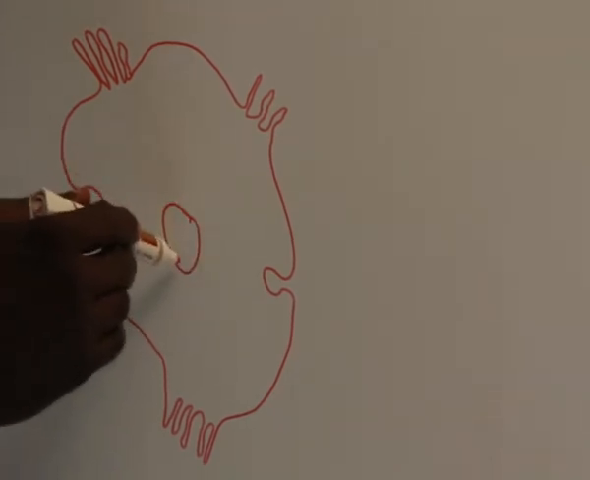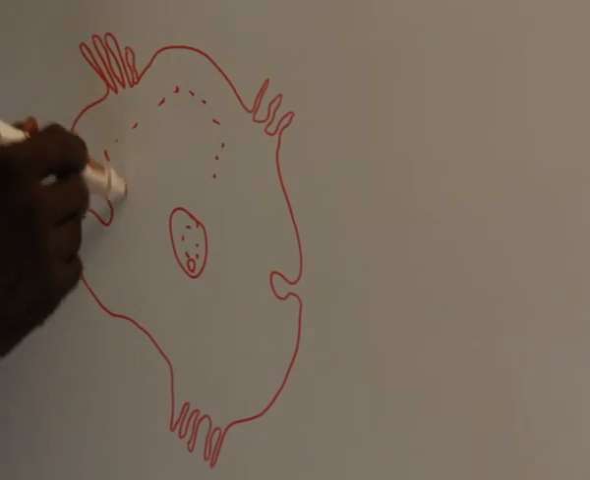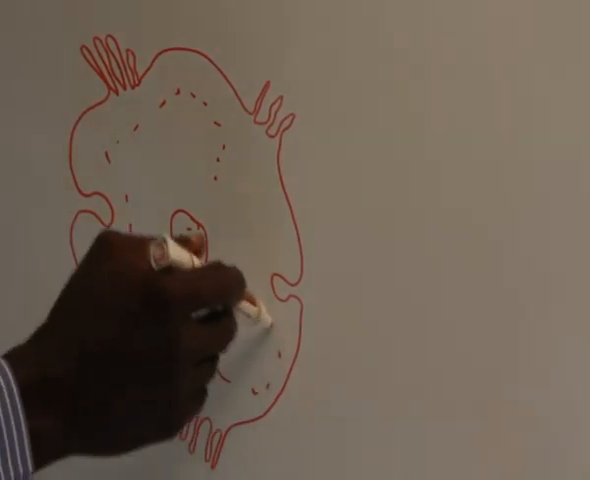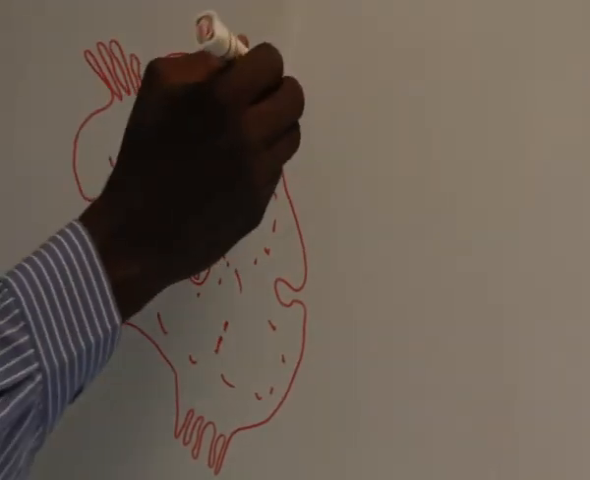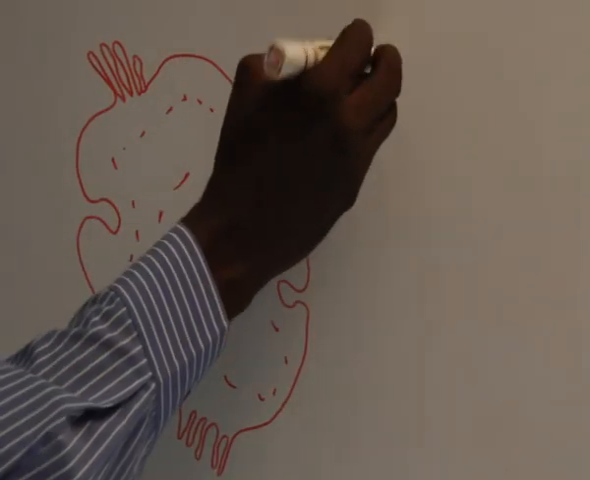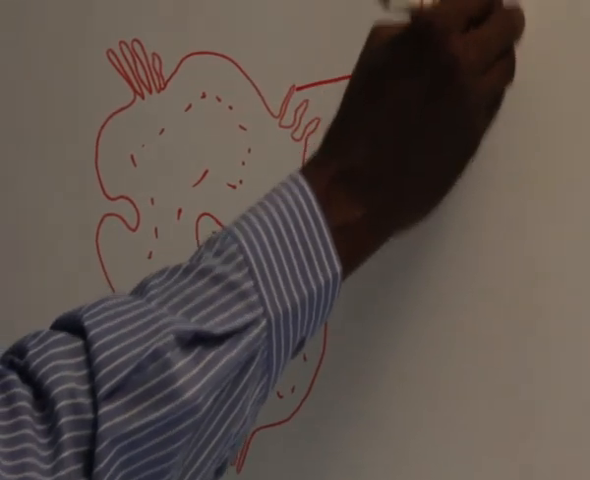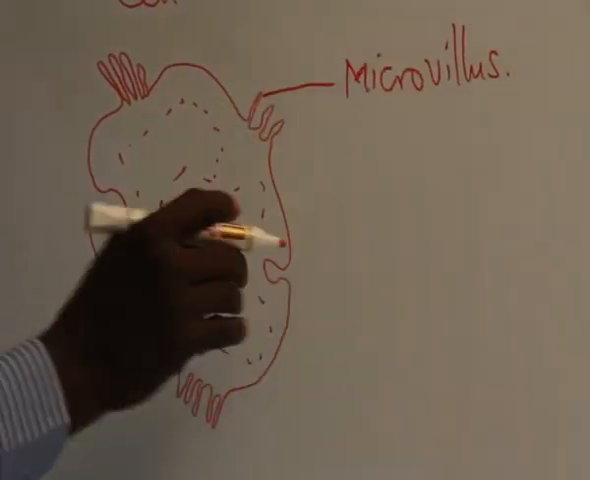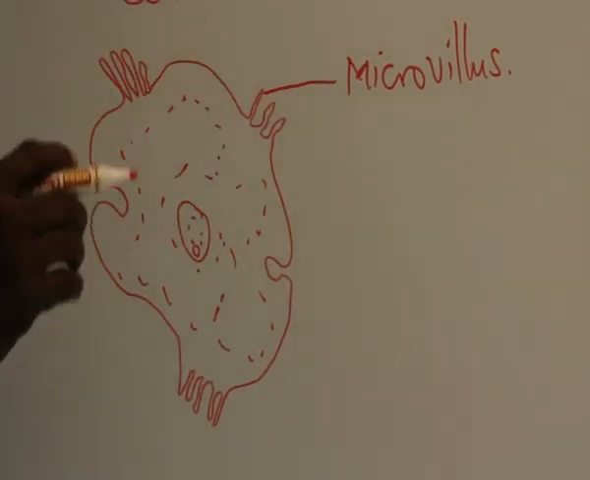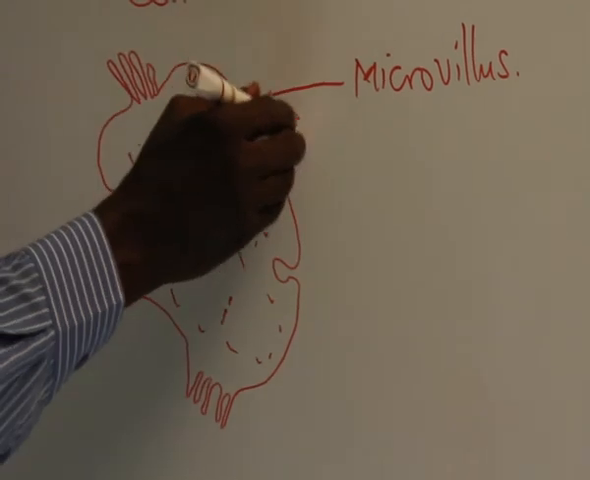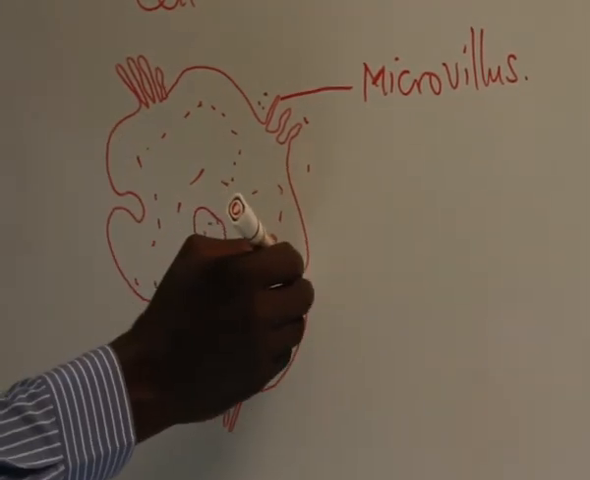This is the nucleus, cytoplasm, and other organelles will not be shown in detail. This is a microvillus. With these structures, the cell is able to absorb food nutrients from surrounding. And this is a vesicle.